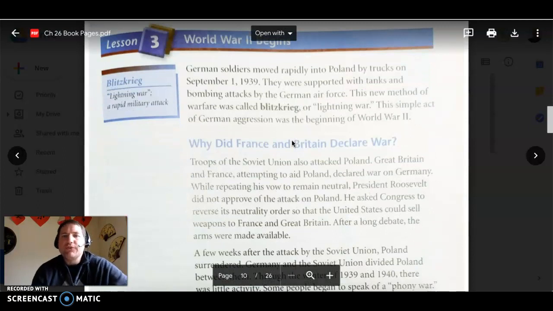German soldiers moved rapidly into Poland by trucks on September 1st, 1939. They were supported with tanks and bombing attacks by the German Air Force. This new method of warfare was called Blitzkrieg, or lightning war. This simple act of German aggression was the beginning of World War II. So, when did World War II officially, by the history books, begin? 9/1/39, or 9/1/1939, or September 1st, 1939.